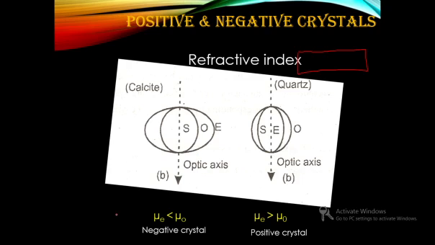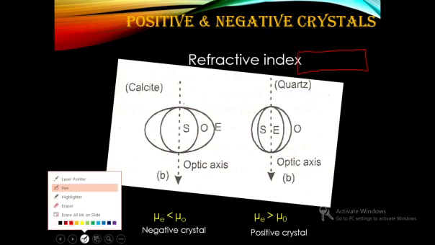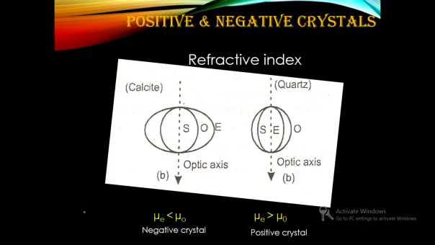Another point to be noted is that first you have to mention the refractive index, then you can mention velocity. If the refractive index varies, then velocity also varies, and you know refractive index is inversely proportional to velocity.